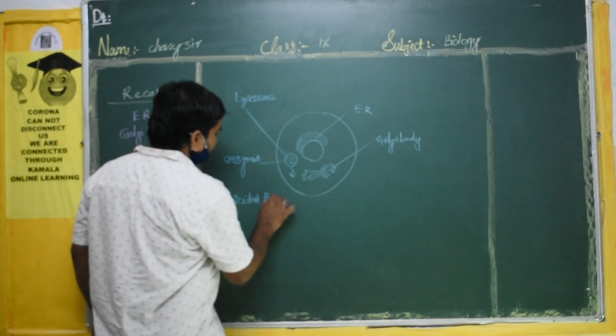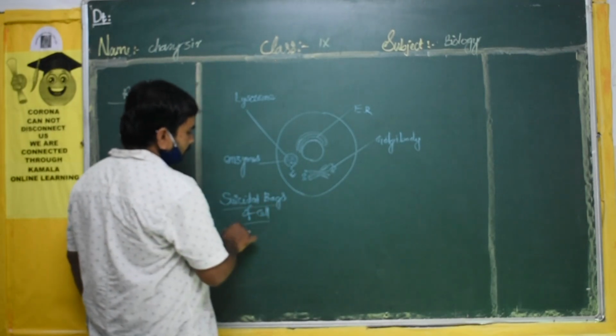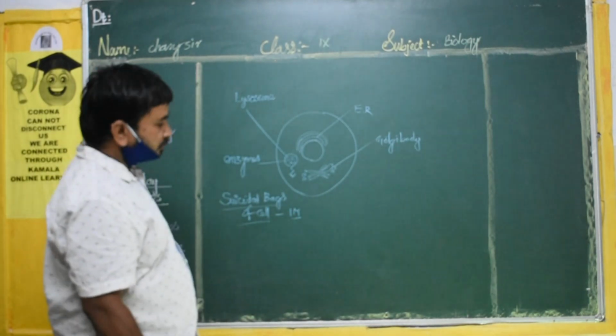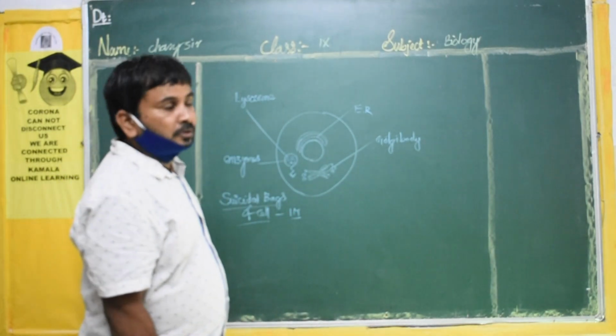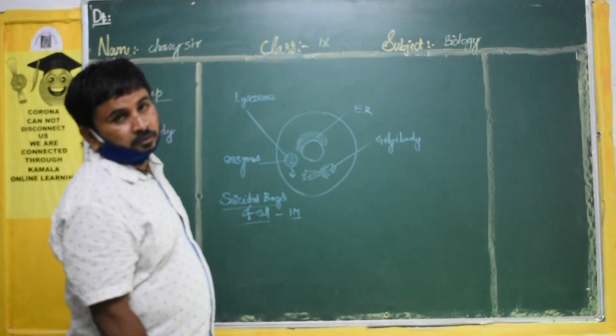These are the suicidal bags of the cell. It's very important, one mark question. They will ask what is the name of the suicidal bags in the cell. That is lysosomes. These things you have to remember.